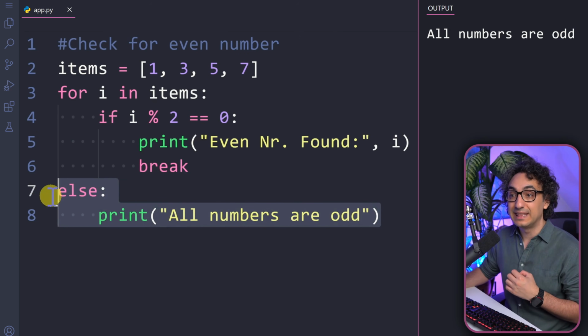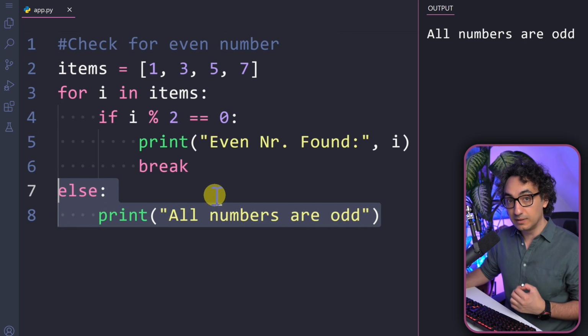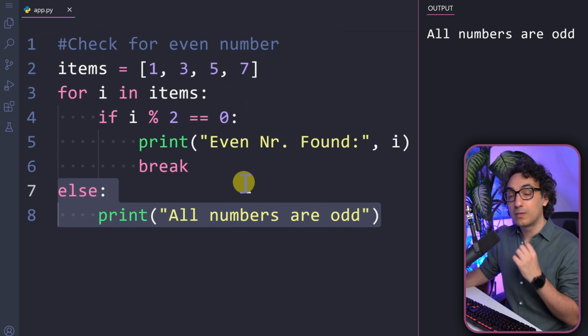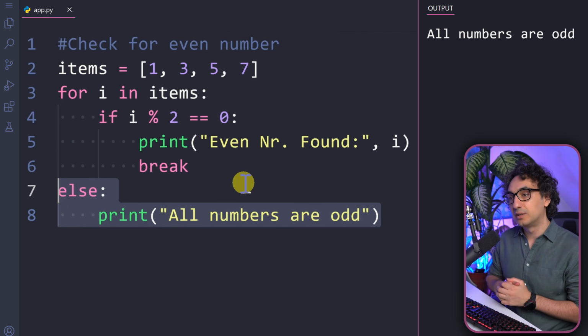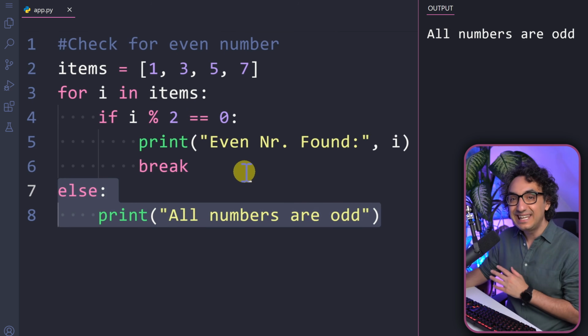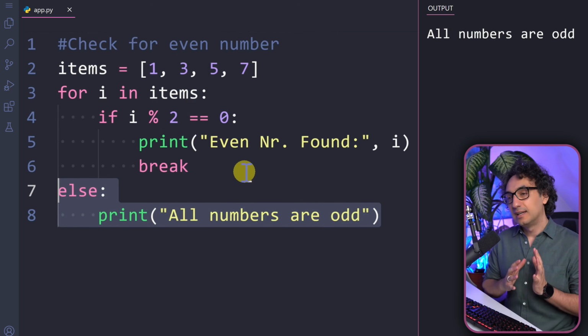So now, as you can see, the else statement here is totally useful. We use it in order to understand that Python did iterate through all the items and Python didn't execute the break and we didn't have any interruptions. And as you can see, it only works if you combine it with the break statement.